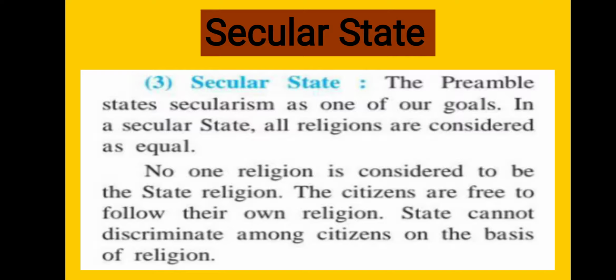There is no discrimination against people on the basis of caste or religion. In jobs and opportunities, all religions are equal. The government gives equal chance to all citizens of different religions. No religion is considered to be the state religion.